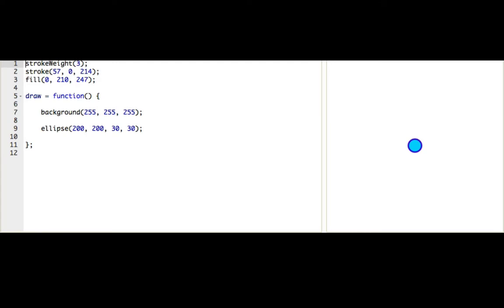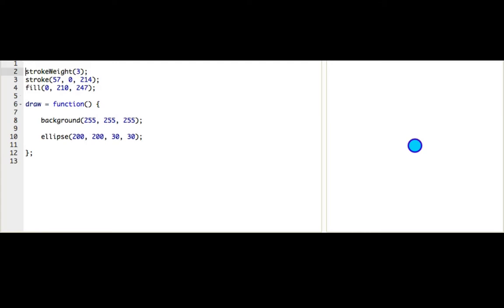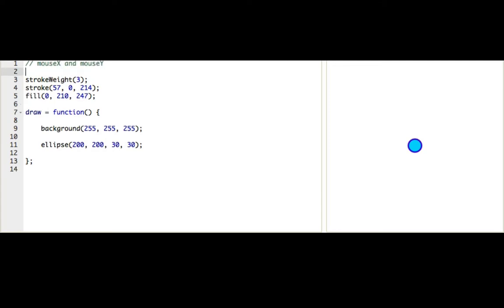You've already learned how to make your own variables and use them. So now we're going to learn about two special variables, mouse x and mouse y. Now, you never have to make these variables yourself, and in fact you shouldn't, because they already exist. You see, the program sets a value of these variables behind the scenes, making sure that the value of mouse x is always the x position of your mouse, and the value of mouse y is always the y position of your mouse. This makes it really easy to do cool interactive things based on the user's mouse position.